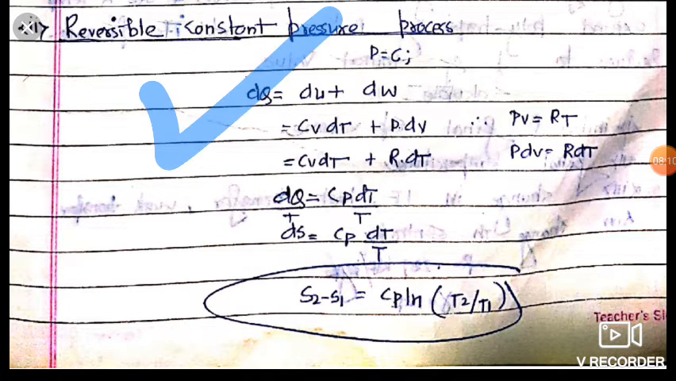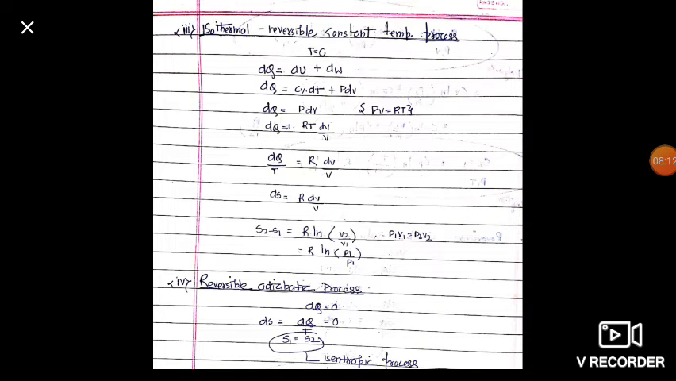Now friends, it is isothermal or reversible constant temperature process. Here temperature is constant. So friends, we will apply our first law of thermodynamics here. dq is equal to du plus dw. Now friends, dq is equal to cv dt plus p dv. As usual, we know that du is equal to cv dt and dw is equal to p dv. Here temperature is constant. So friends, dt becomes 0 and dq becomes p dv.